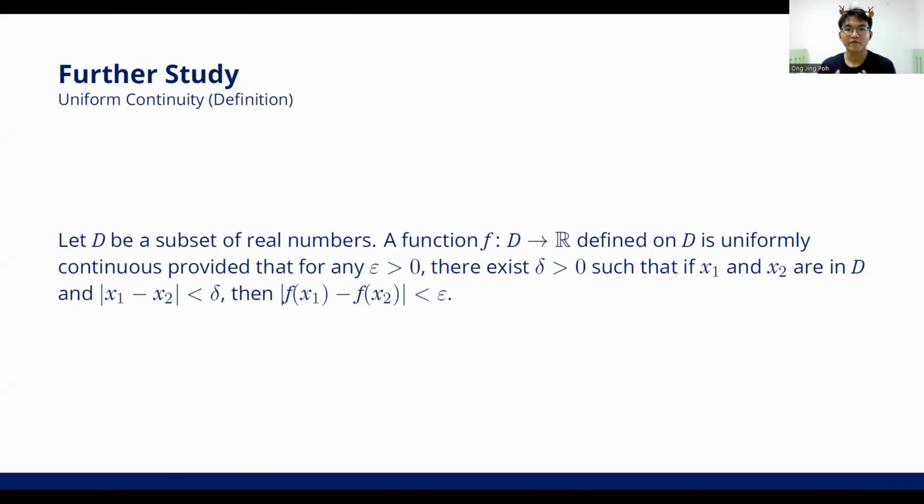Next, I will talk about some further study on my topic by first introducing the definition of uniform continuity. Let D be a subset of real numbers. A function f from D to real numbers is uniformly continuous if, for all epsilon bigger than 0, there exists a delta bigger than 0 such that if x1 and x2 are in the domain D and the absolute of x1 minus x2 is smaller than delta, then the absolute of f(x1) minus f(x2) is smaller than epsilon.